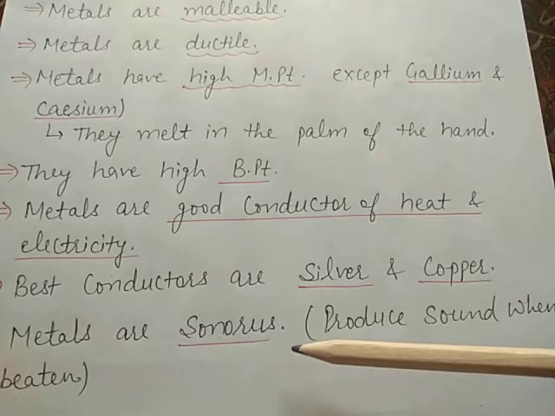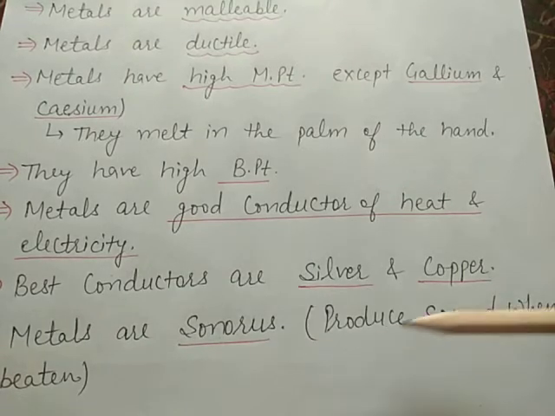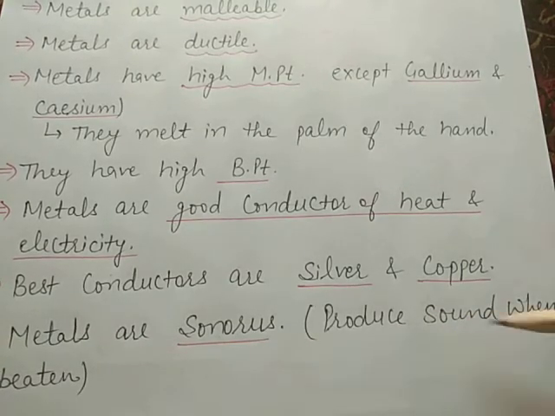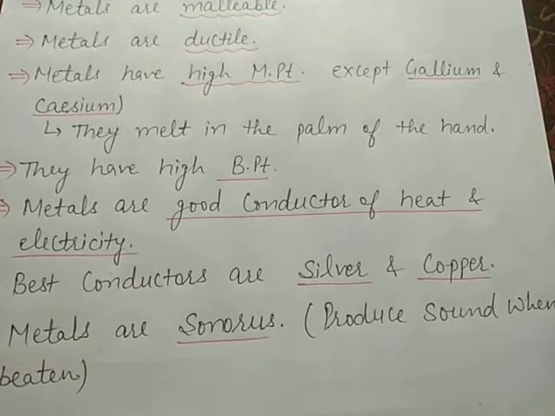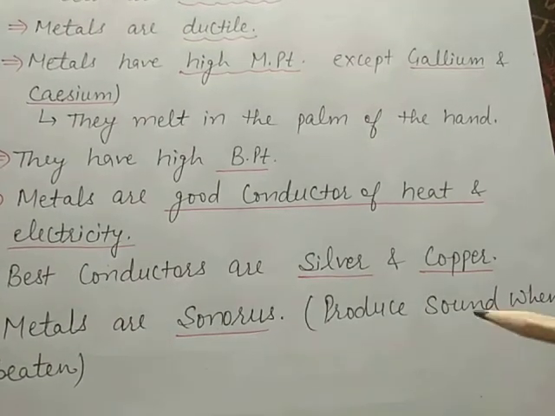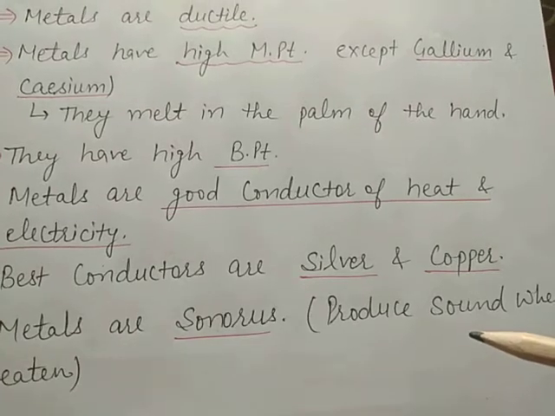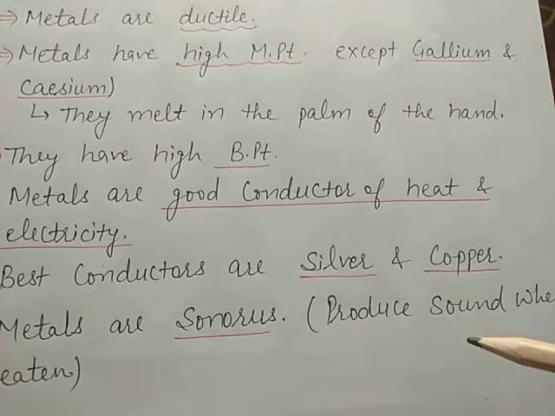Now the next point is that metals are sonorous, which means that they produce sound when struck with a hard object.